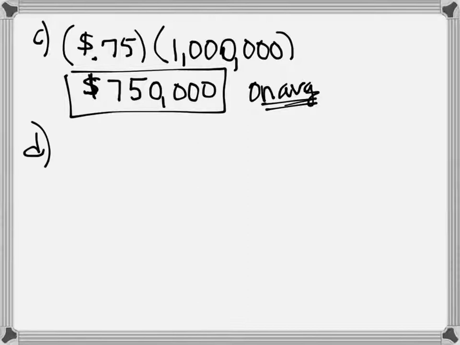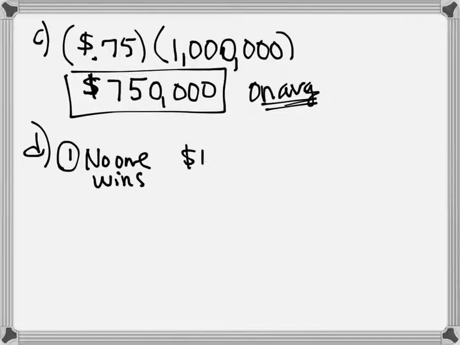Part D really tells you, though, what's really happening. Part D says, what are the actual possibilities of amounts applied toward education? There are two possibilities. One possibility happens when no one wins. If no one wins and 1 million tickets were sold, how much money is generated for education? Nope, because that was the on average one. Yes.